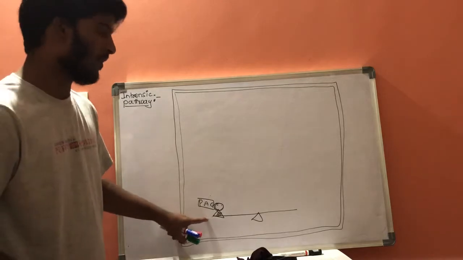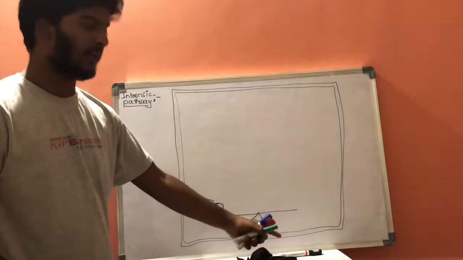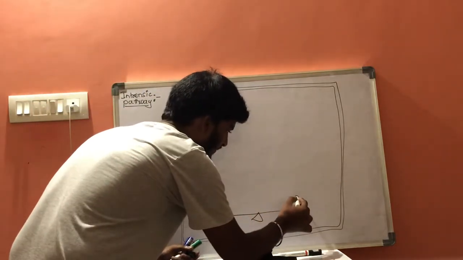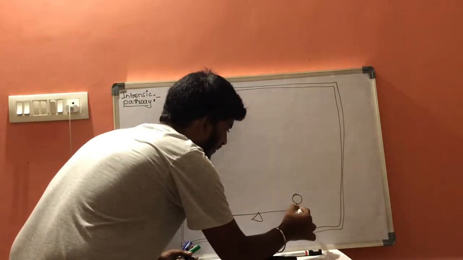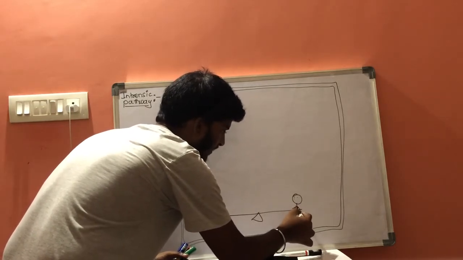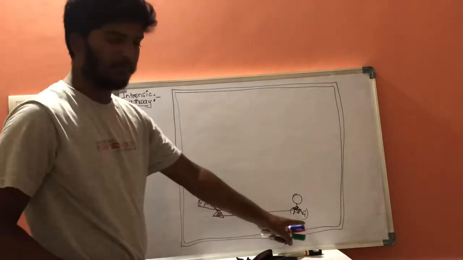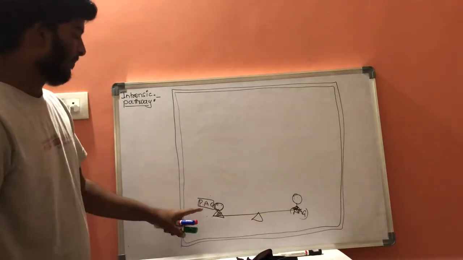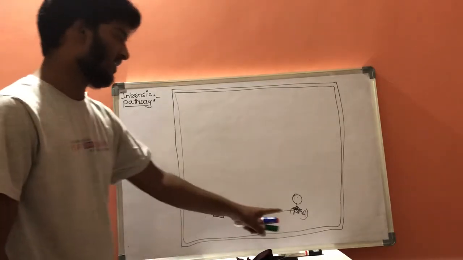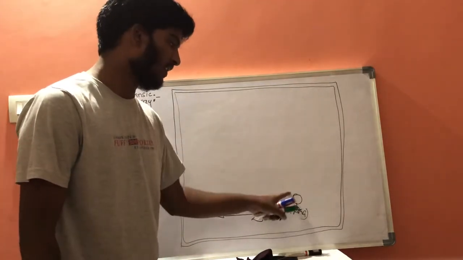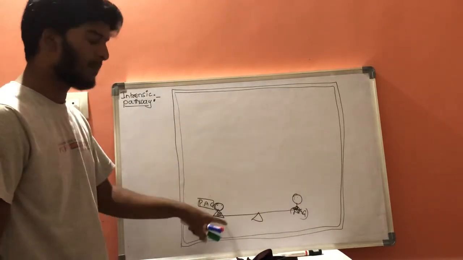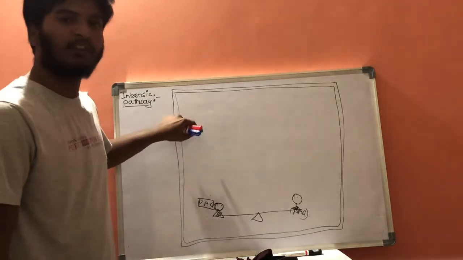These are called anti-apoptotic genes. Now, these anti-apoptotic genes are responsible for the living condition of the cell, whereas these pro-apoptotic genes are responsible for the death of the cell.